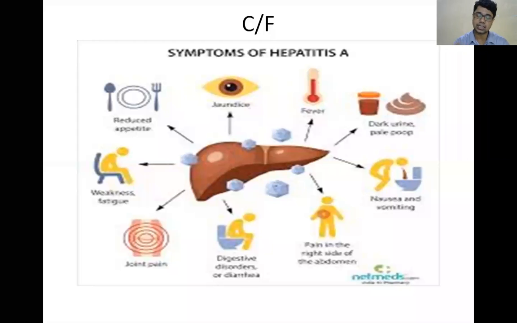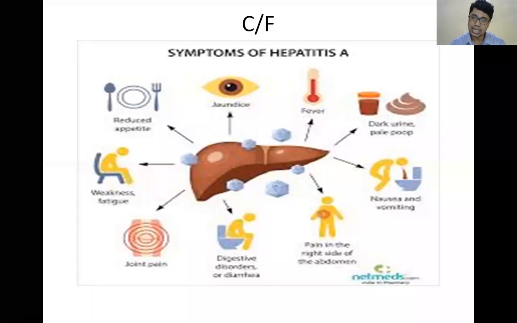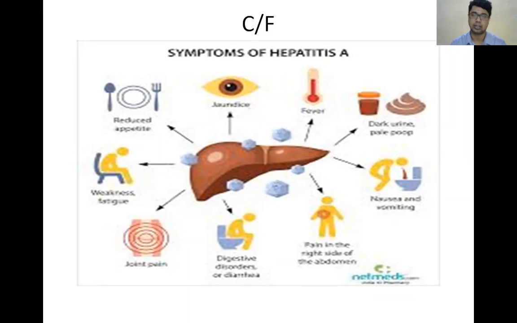So you will get less jaundice in cholestatic jaundice. Whereas in hepatocellular jaundice, bile salt production decreases, so that decreases excretion of bilirubin. So you will get more jaundice in hepatocellular and less in cholestatic.